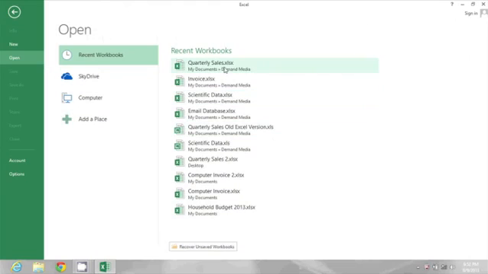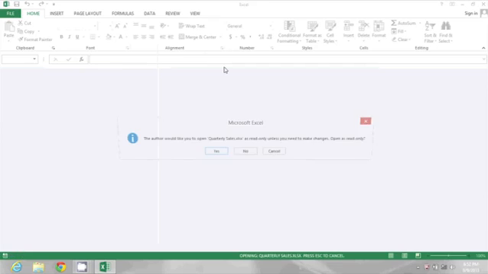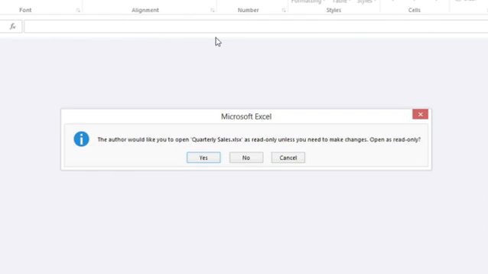This time when I open it, Excel asks me if I would like to open it as read-only because the author has recommended that it should be. So as a user, I could pick either yes or no.